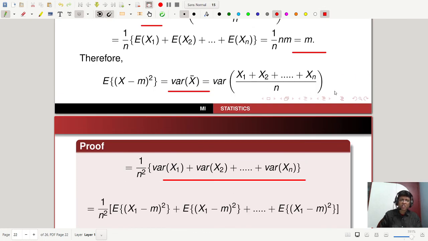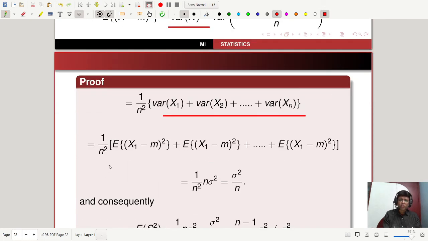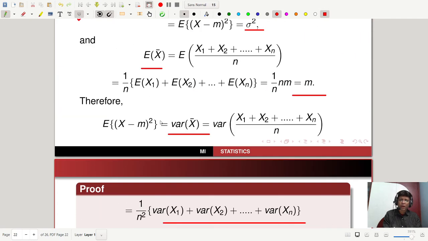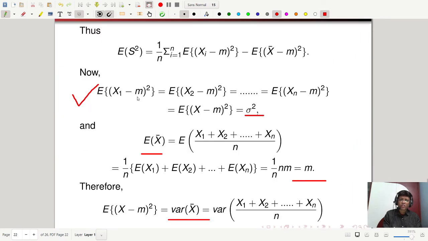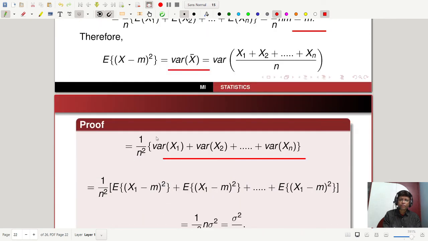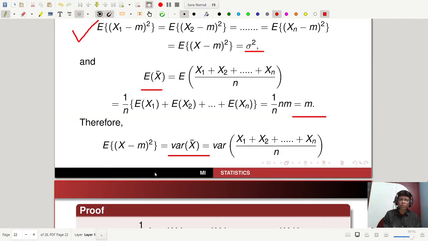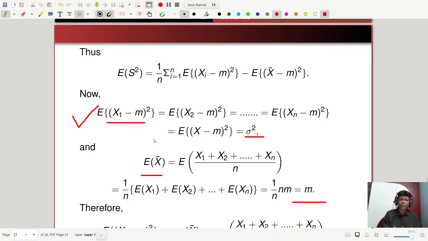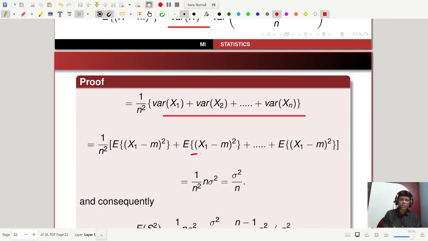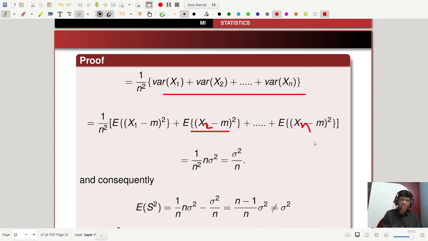The variance of x1 is expectation of x1 minus m whole square, and similarly for x2 up to xn, and all have the same variance sigma square. So it is n sigma square, and ultimately it is sigma square by n.